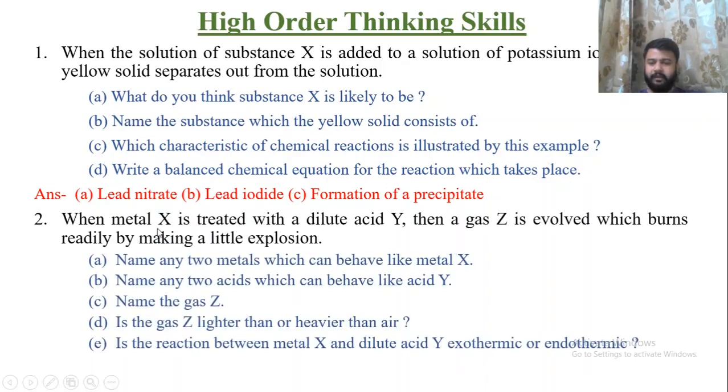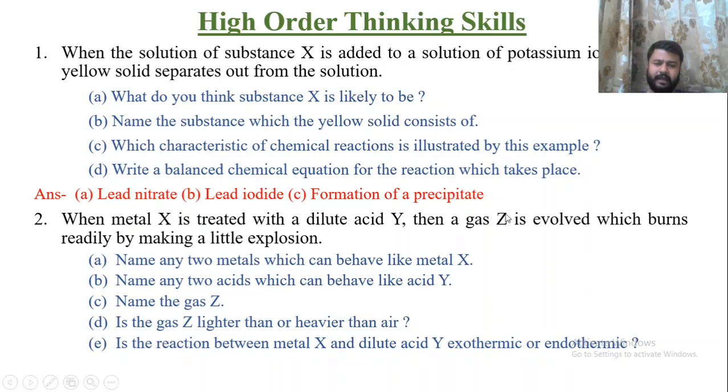Okay, now second question, I want you people to solve this question. Just pause your video and try to solve it. I will give you the answer. So I'm just giving you some sort of hint. When a metal X is treated with dilute acid Y, then Z is formed. Now the metal is treated with acid. So whenever a metal reacts with acid, it gives you hydrogen gas.